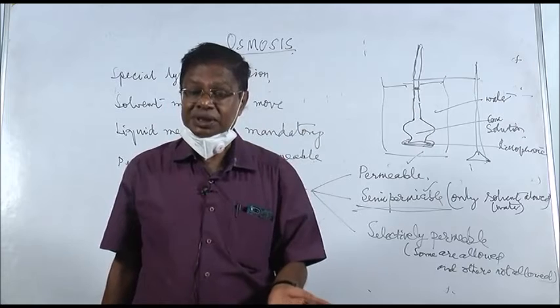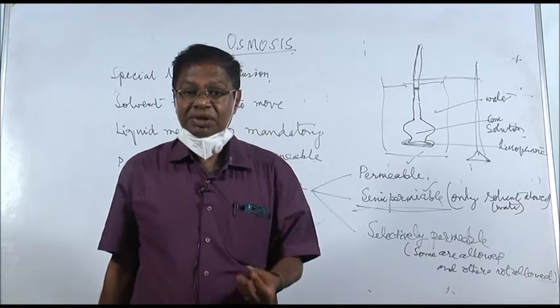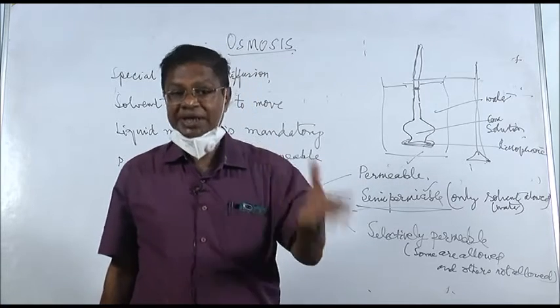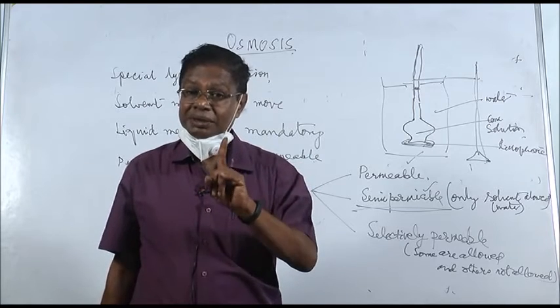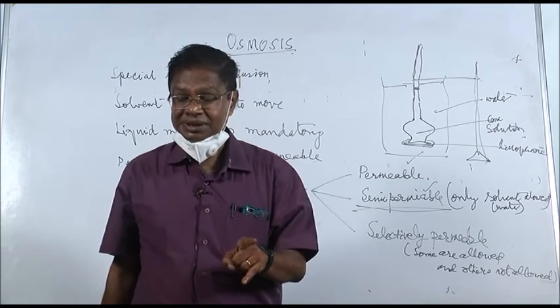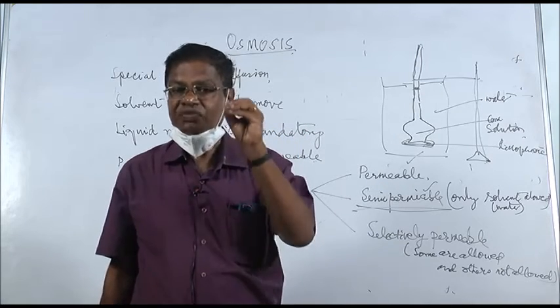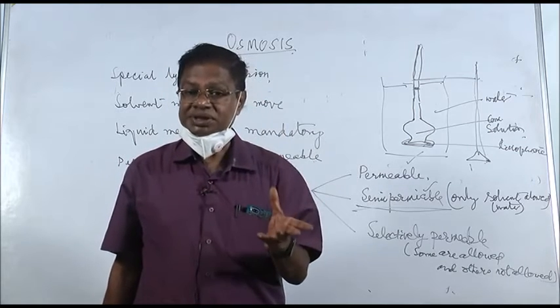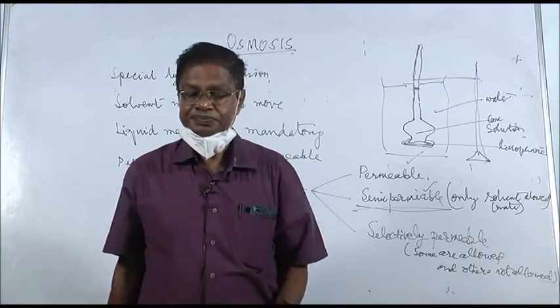The diffusion of water molecules from higher concentration to lower concentration through a semi-permeable membrane. That is osmosis. This is the simplest definition of osmosis. Higher concentration of water to lower concentration of water through a semi-permeable membrane.